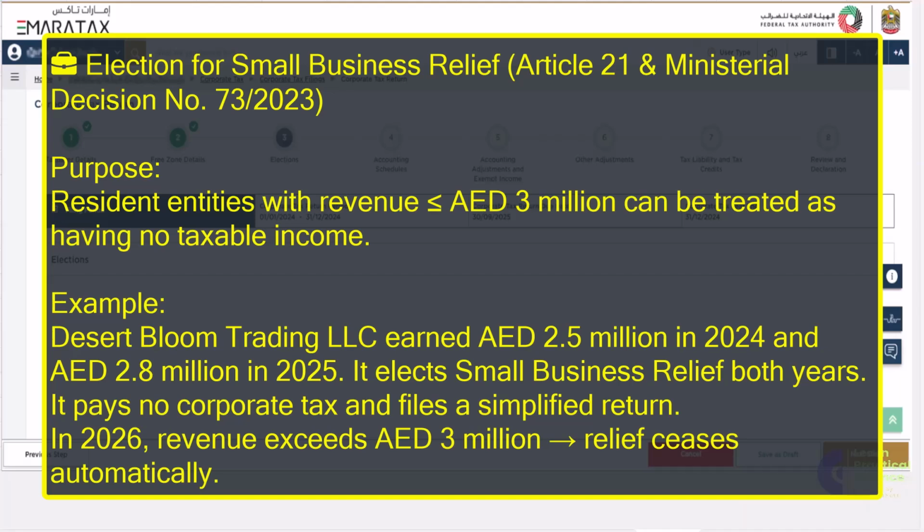The second is election for small business relief under Article 21 and Ministerial Decision number 73 of 2023. The purpose of this election: resident entities with revenue less than or equal to 3 million AED can be treated as having no taxable income. Example: Desert Bloom Trading LLC earned AED 2.5 million in 2024 and AED 2.8 million in 2025. It elects small business relief both years. It pays no corporate tax and files a simplified return. In 2026, revenue exceeds 3 million AED, then its relief ceases automatically.